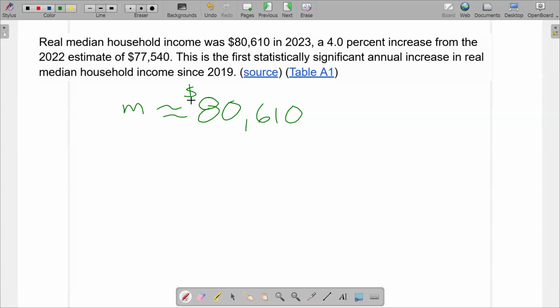And some households have a lot of people in them earning incomes. Some houses only have one, some have two. It just kind of all depends. So this is kind of a complicated number to calculate because they have to identify how many people in every household are making an income and what those incomes are.